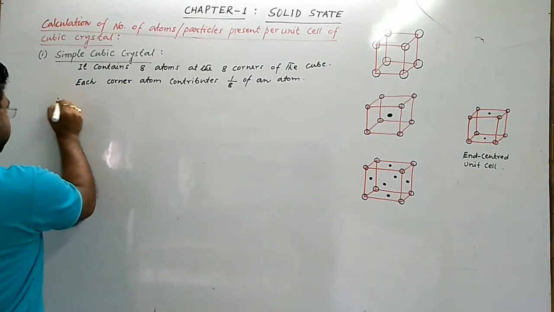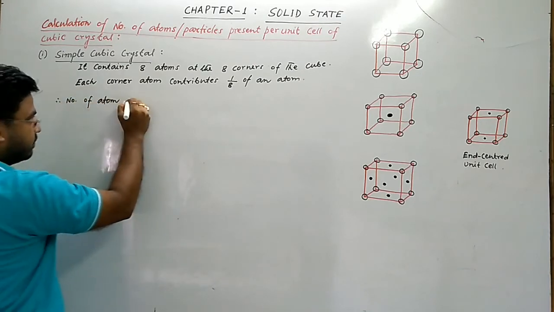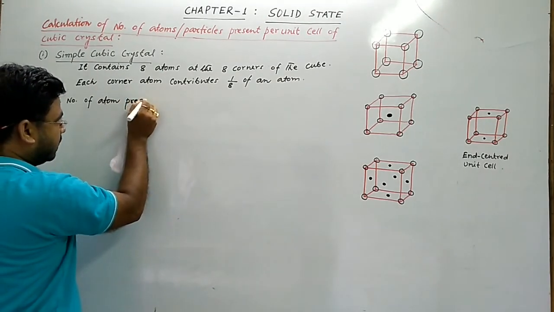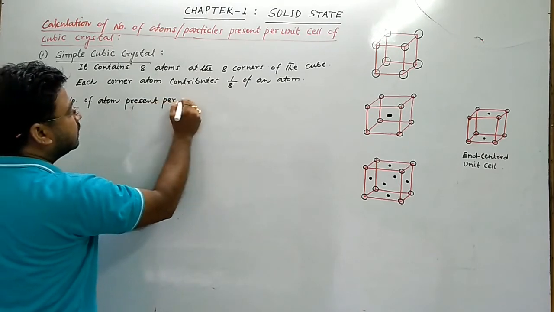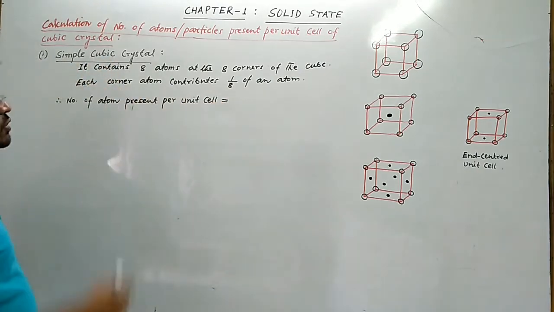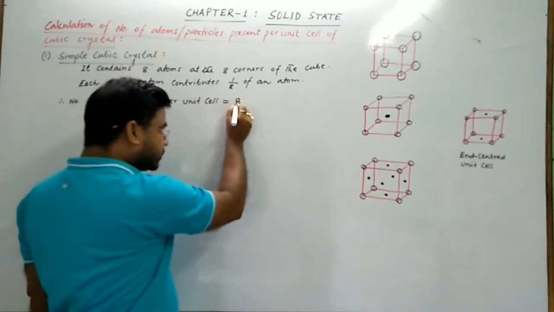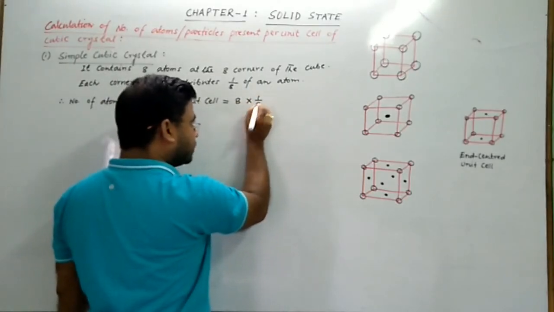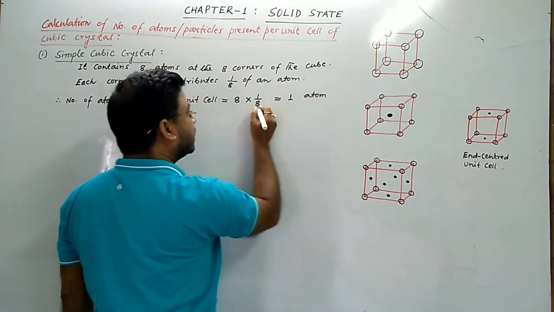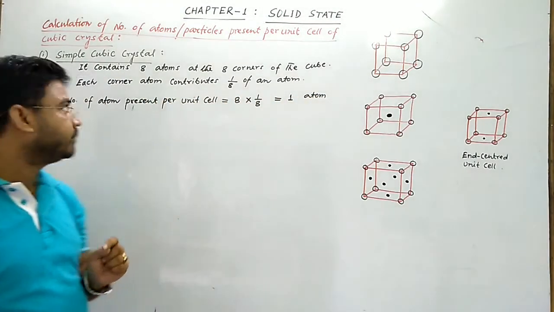So therefore, number of atoms or particle present per unit cell equals to, so simple cubic unit cell contains 8 atoms at the 8 corner of the cube, and each corner atom contributes 1/8 of an atom. So 8 into 1/8 equals to 1 atom. 8 cancel, 1 atom. So simple cubic unit cell contains 1 atom.